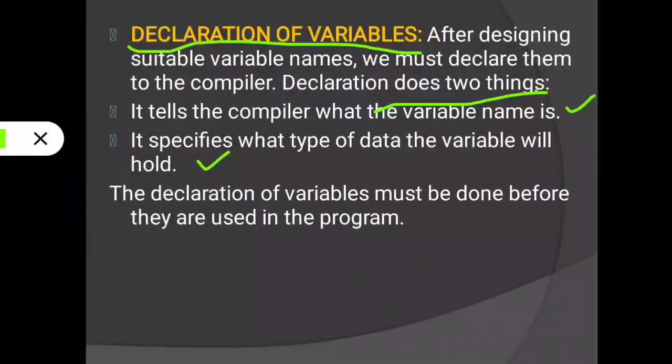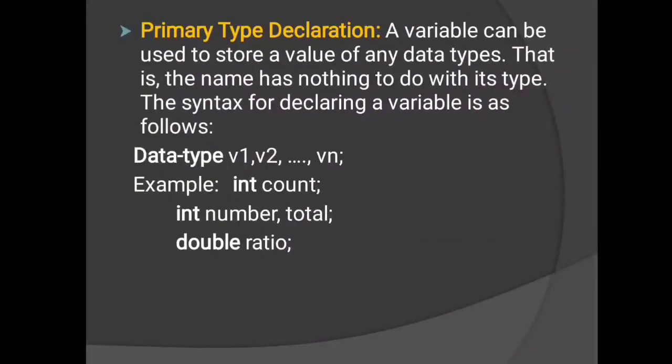Then it specifies what type of data the variable will hold. Suppose we declare a variable in int type, then in that variable we can store only a small whole number. The declaration of variable must be done before they are used in a program. Means in a program, whatever variable we need to use, you should declare that variable before its actual use. Then next we will proceed.